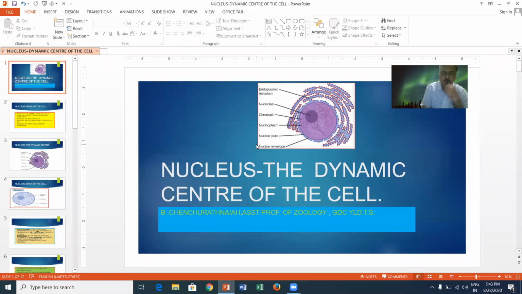A nucleus is the dynamic center of the cell, where most of the cell reactions are carried out. Nucleus is rightly called the brain of the cell. It is also called the chief controlling center of the cell. Generally, you can see the different aspects of the nucleus. The study of nucleus is called karyology.